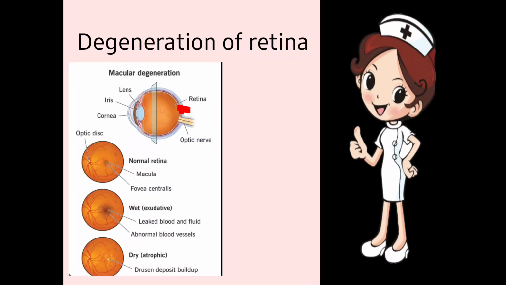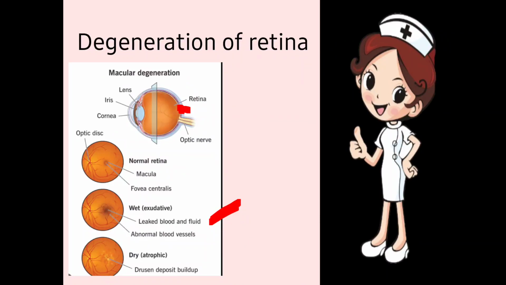In case of degeneration of the macula, basically two things are there. First one is wet macular degeneration and the second one is dry macular degeneration. In a normal retina, you can see the macula is present, the fovea centralis is present, and the optic disc is present. In wet macular degeneration, leaked blood vessels and fluid are seen. Blood vessels present on the retina get leaked, and there is a growth of abnormal blood vessels. Normal blood vessels are present there, but extra growth of blood vessels takes place in wet macular degeneration.